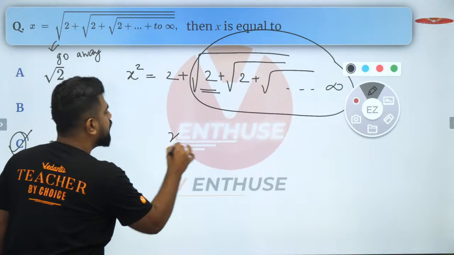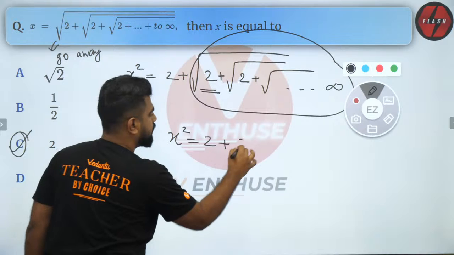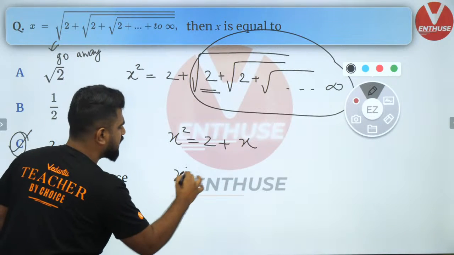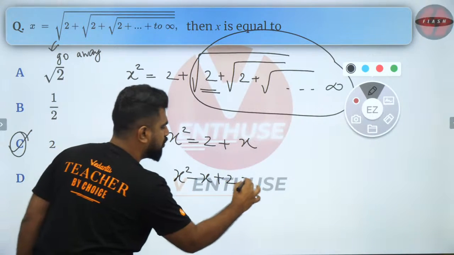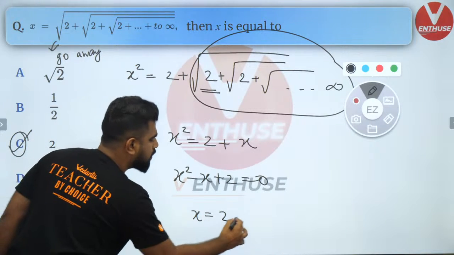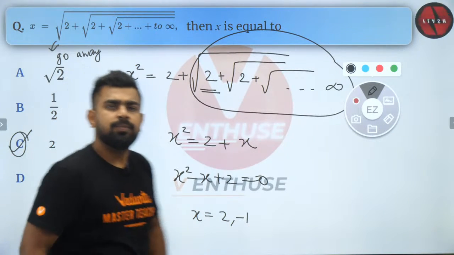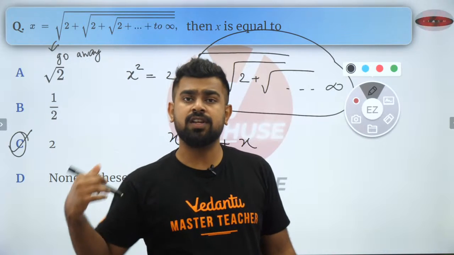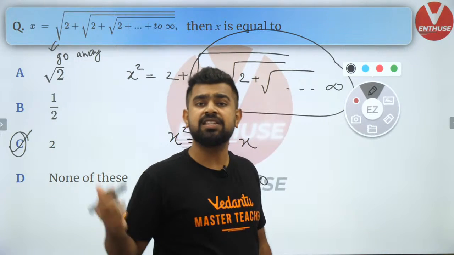So now what will you do? x square is equal to 2 plus x. So let's bring it to this side and solve it. x square minus x minus 2 is 0. So x will be equal to how much? 2 or minus 1. Now people might be asking, sir, what is minus 1? Why can't that be the answer?